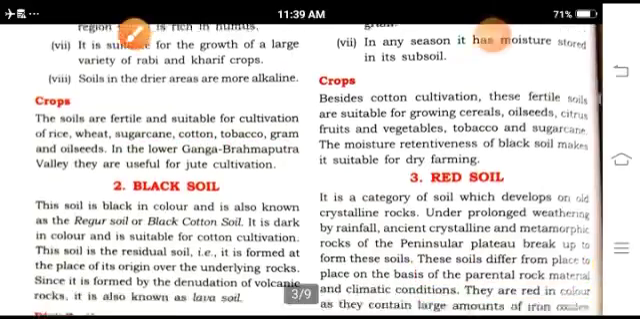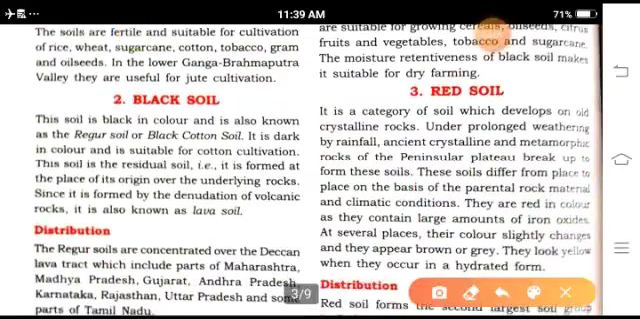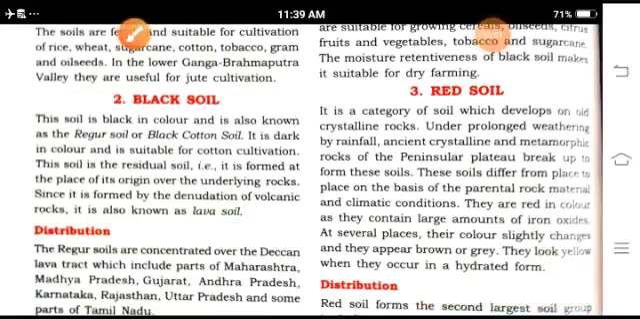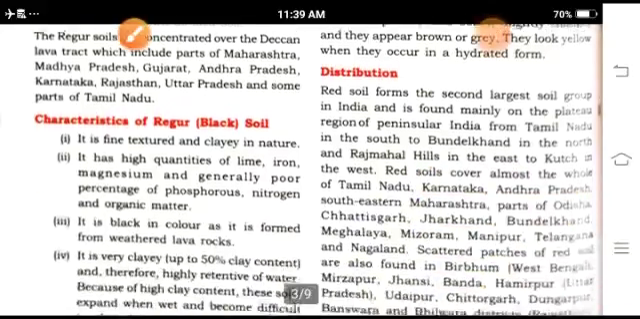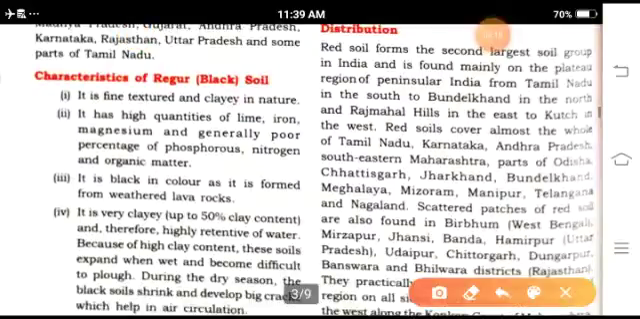Now the second soil is black soil, which is formed by volcanic eruption. That's why we say it is lava soil. Regarding distribution, these soils are found especially in Maharashtra, in Gujarat, and some parts of Tamil Nadu. Characteristic of black soil: black soil is fine in texture and clay in nature.